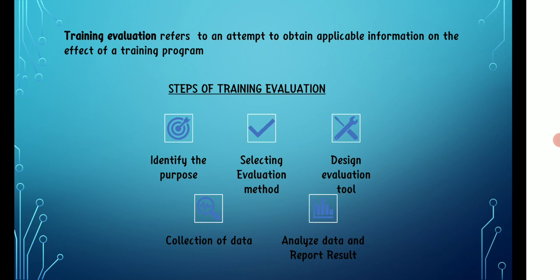Next step is selecting the evaluation method. After the purpose is identified, the evaluation method is selected. Here, how the data will be collected is identified. It might be through a questionnaire. A questionnaire is a set of questions given to individuals to get information on a particular topic.